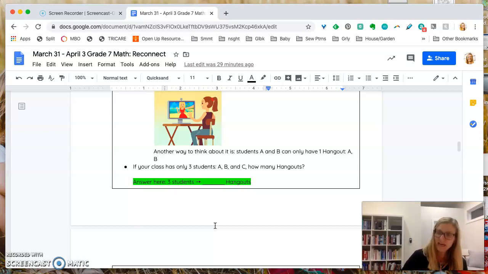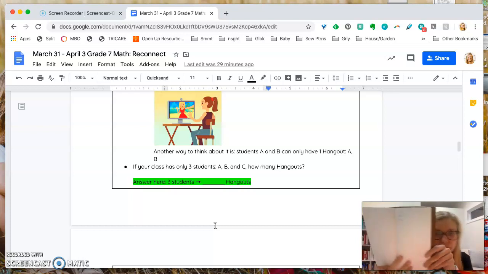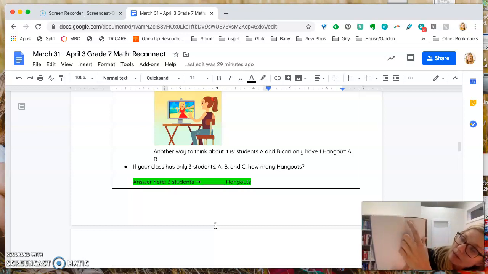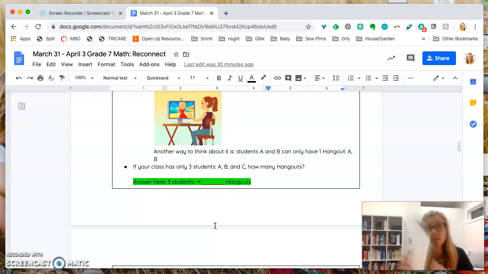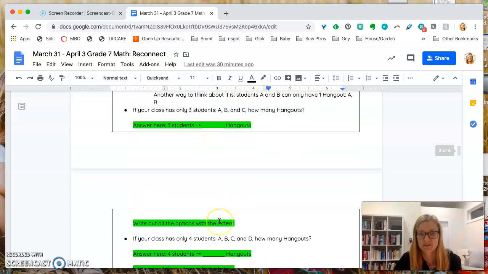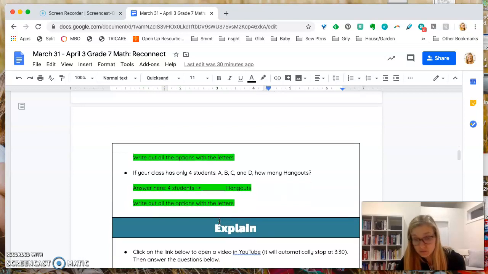Okay, so we have student A goes with B. Student A goes with C, and student B goes with C. Sorry, I should have had that ready for you. Okay? We can also think of it puppy and monkey, puppy and horse, monkey and horse. 3 students, 3 hangouts. We do have to do all 4 students. Awesome. Okay, so now we've got 4 students.